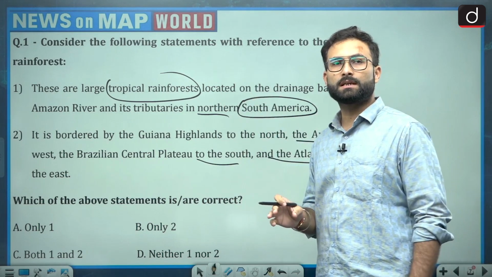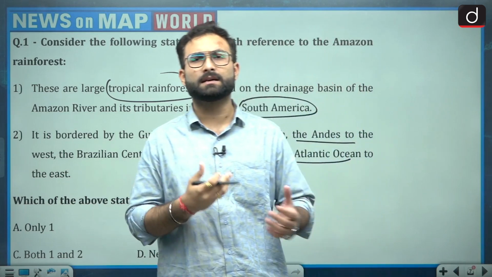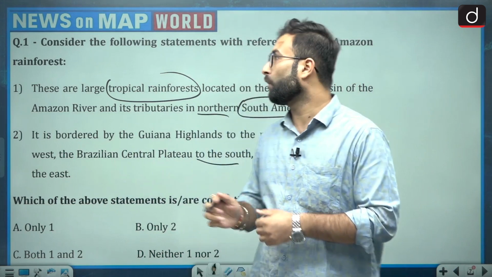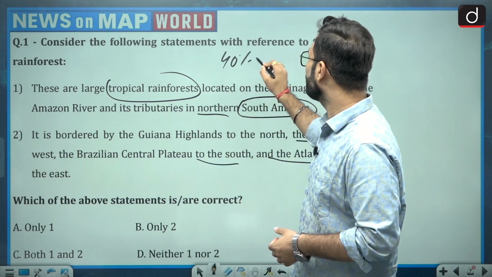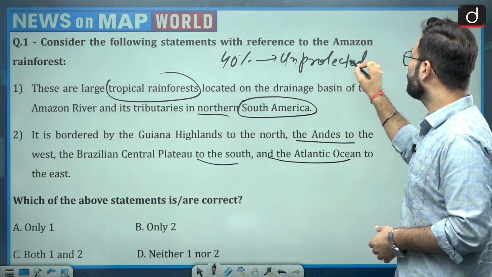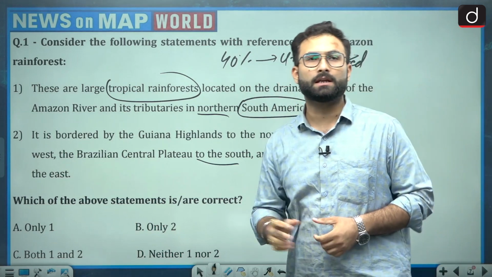Amazons were in the news recently because there are certain concerns with respect to climate change. It was reported that 40% of these Amazon rainforests are basically unprotected. They do not have any kind of protection from government bodies. So that is why it was in the news.